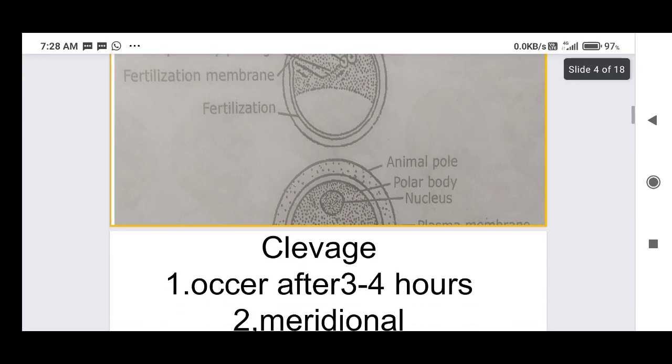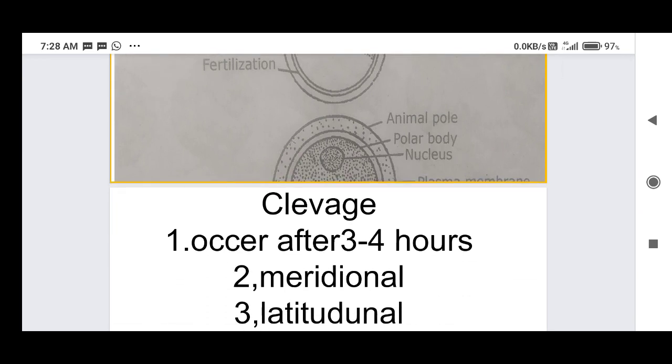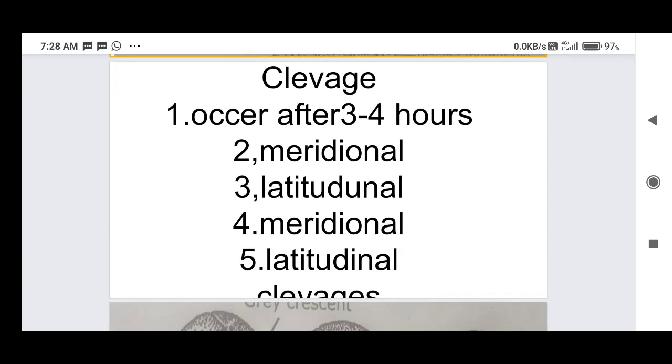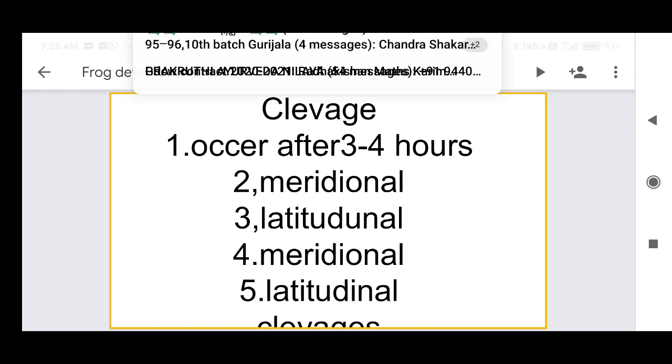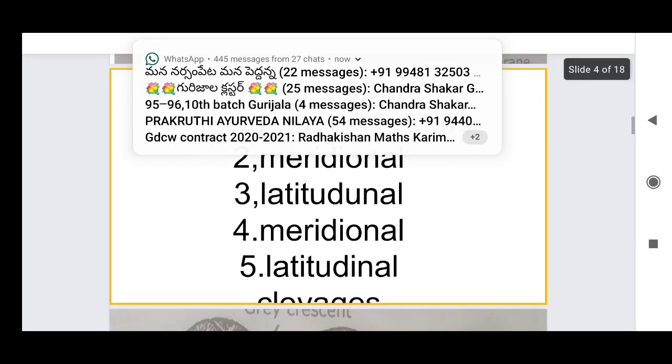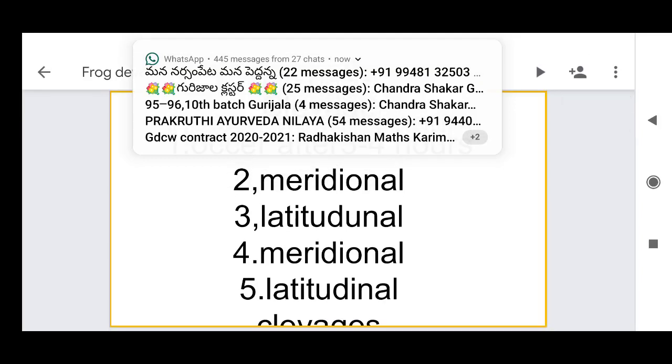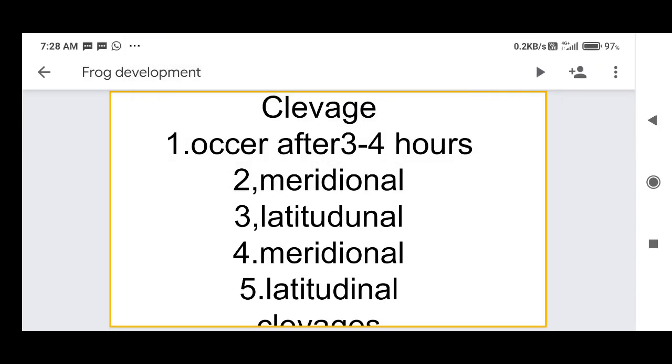Generally, fertilization takes place externally, and after fertilization the cleavage starts. So what is cleavage? Cleavage is the unequal division that takes place in the zygote. Those divisions are called cleavages. There is some difference between cleavages and ordinary divisions. In ordinary divisions, equal cytoplasmic divisions take place, but in cleavages there are unequal cytoplasmic divisions.